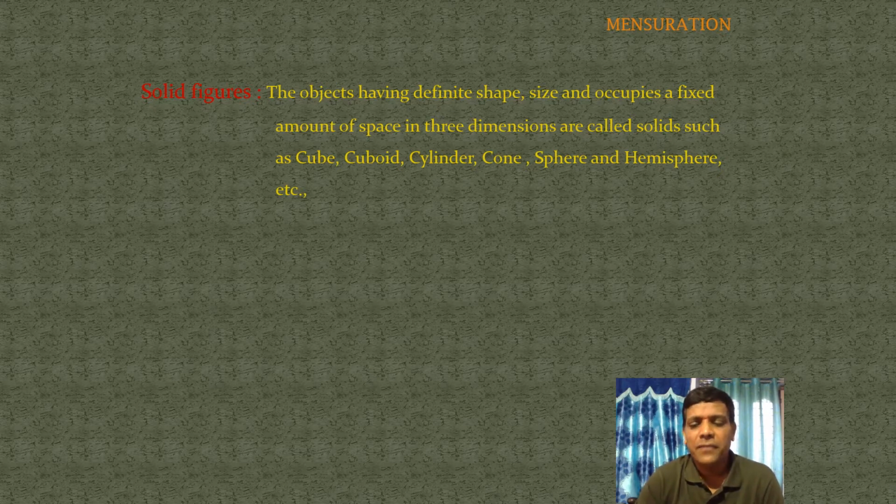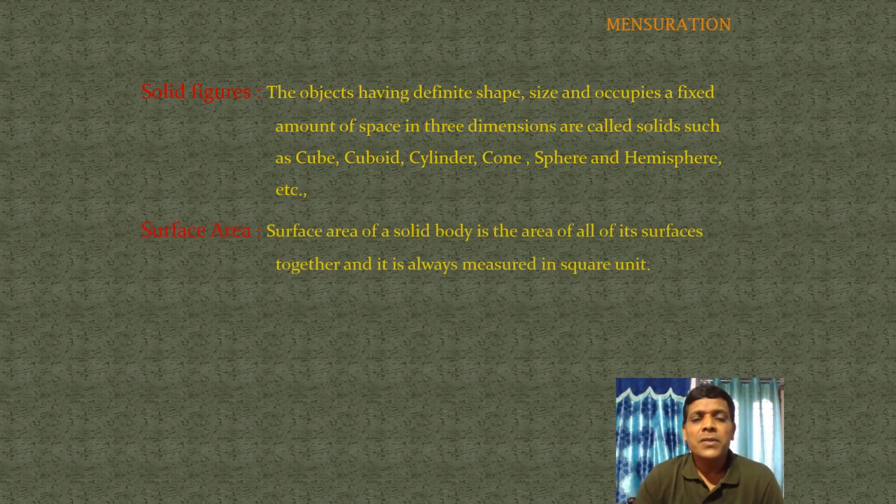So what is meant by surface area? The surface area of a solid body is the area of all of its surfaces together, and it is always measured in square units. So surface area is always used in square units: square centimeters, square meters. That's it.